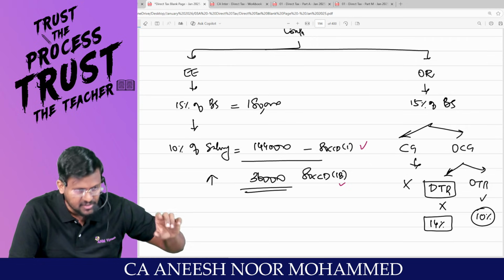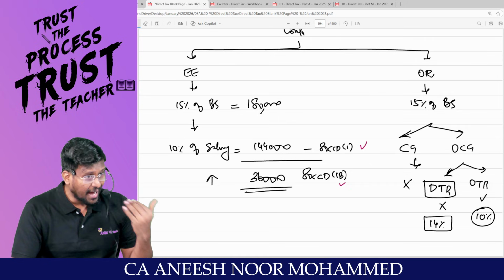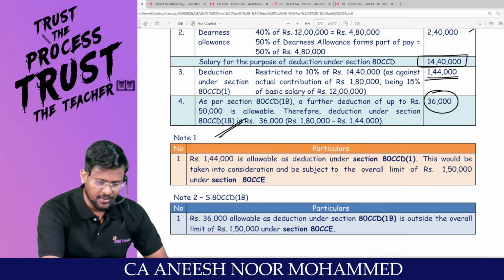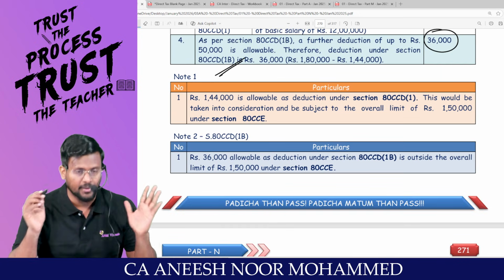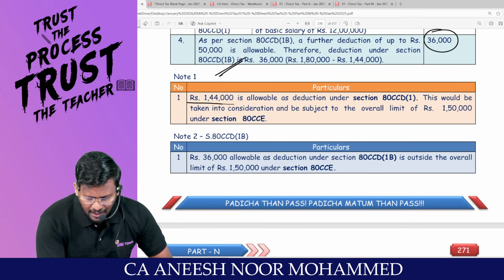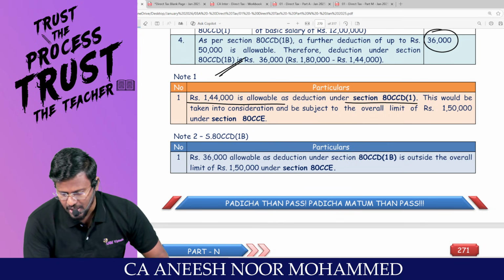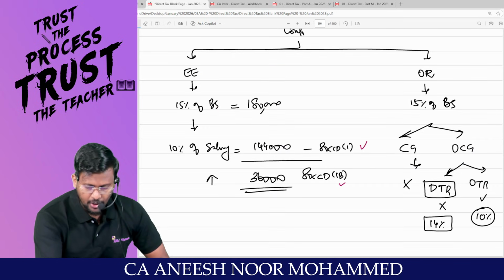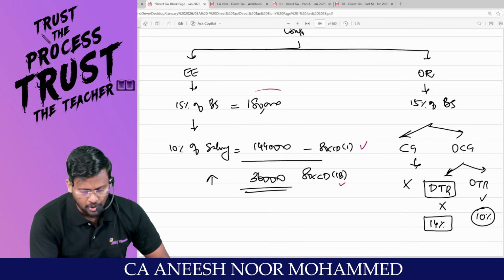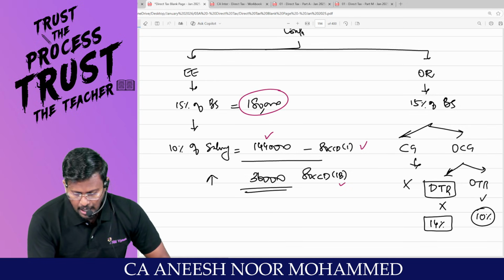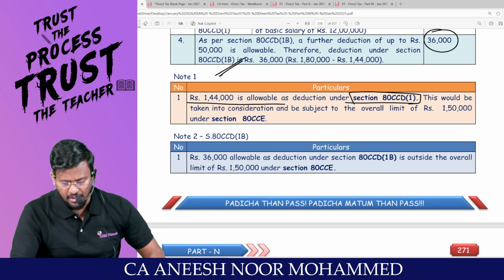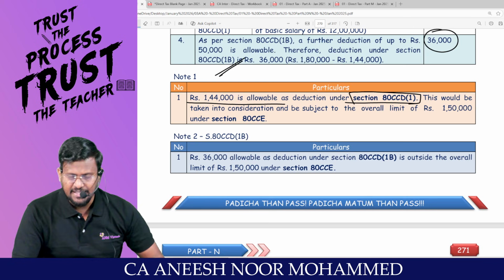B stands for balance. Are you all really with me? But that balance cannot exceed 50,000 rupees. That's what the statute limit is all about. Right. Now, 1,44,000 is allowable as deduction under 80CCD subsection 1 because totally 1,80,000 has been contributed by the employee. Am I right? Out of that, 1,44,000 can be claimed as deduction under 80CCD subsection 1.